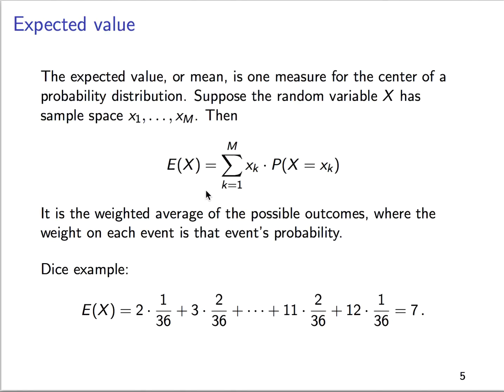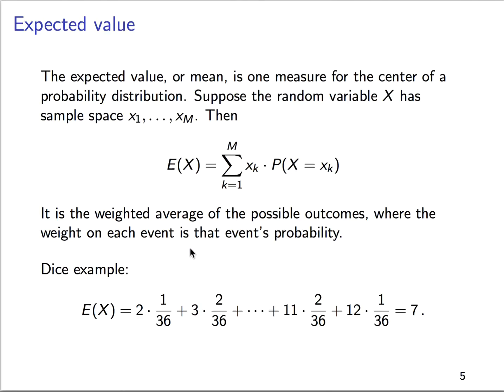The expected value is given by this sum right here. So we sum over all of the possible events in the sample space. Notice this index of summation is going from k equals 1 up to m, the possibilities in the sample space. For each of those elements in the sum, we multiply together the event itself times the probability that the random variable has that event. So one way to describe this in words, it's the weighted average of the possible outcomes, where the weight on each event is that event's probability.